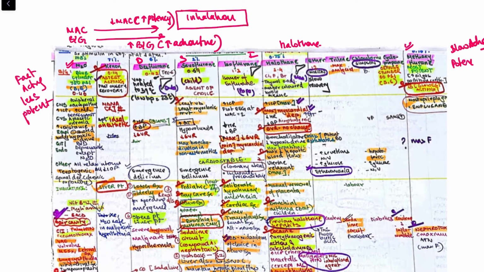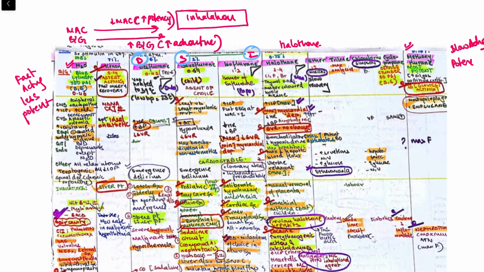So definitely we will be preferring drugs which will have some potency, but the onset of action is fast, because we cannot afford to wait in the OT for several hours for their action to take place, right?